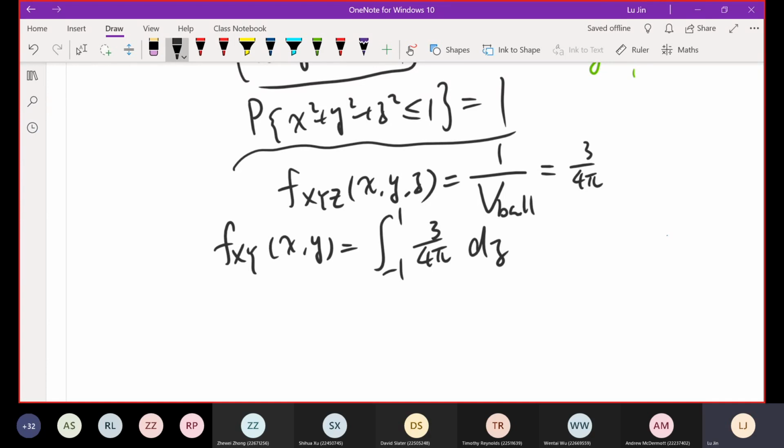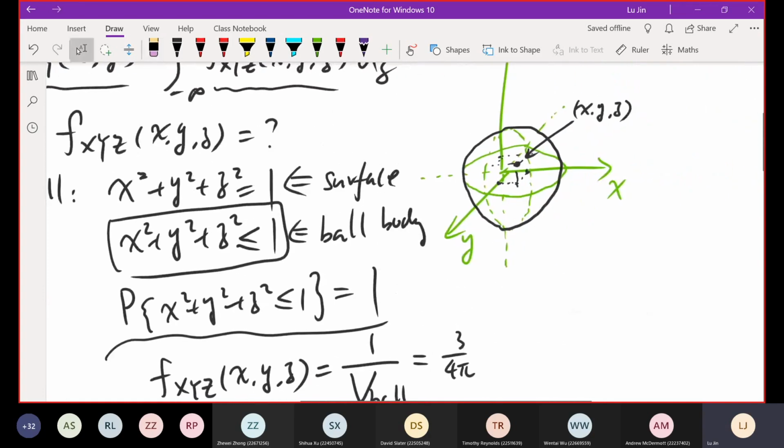The second point is you are defining the hard boundary of z between -1 to 1 without considering the varying value of the x and y. Okay, but how to define the boundary of the integration? We go back to our plotting. For a random value of x and y, for example, x here, y here, we define a single point on the xy plane. From this xy point, we go up and down to the intersecting points with the surface of the ball. That is the start and the end points of the integration.